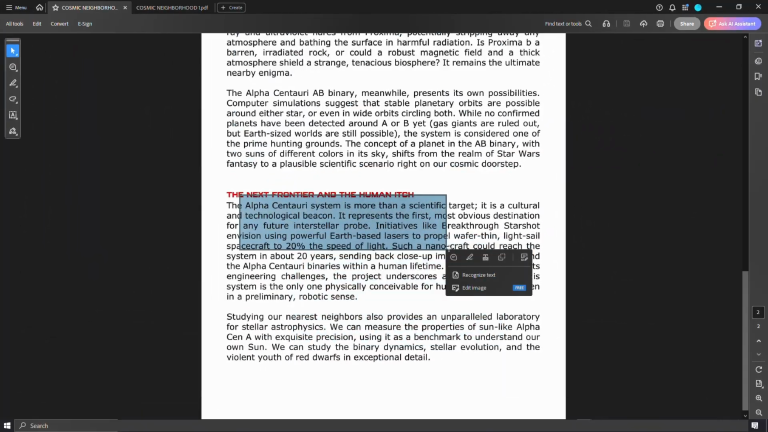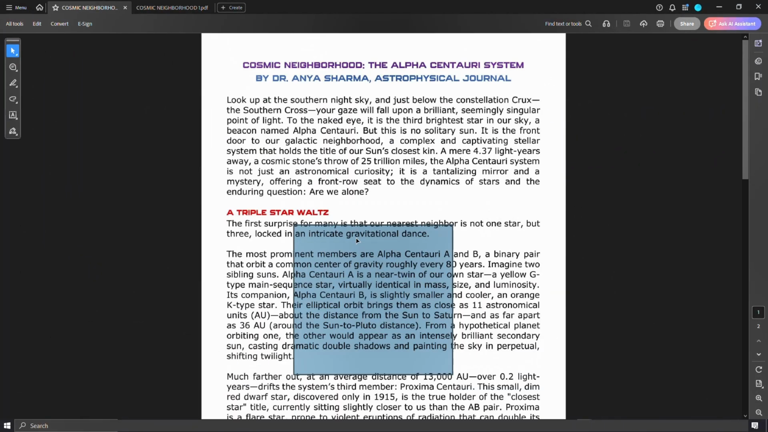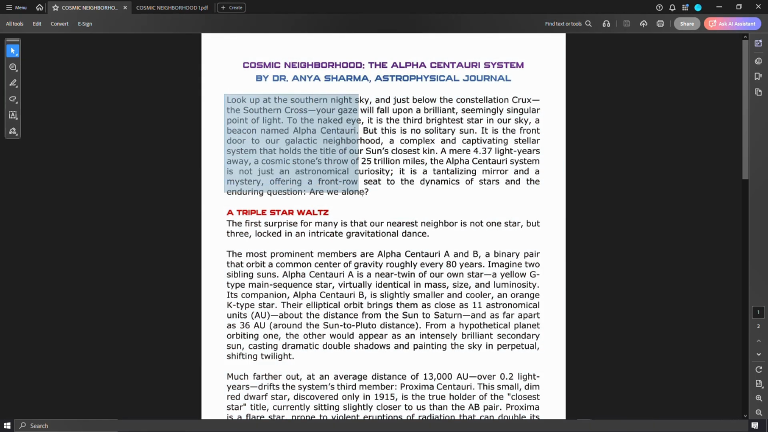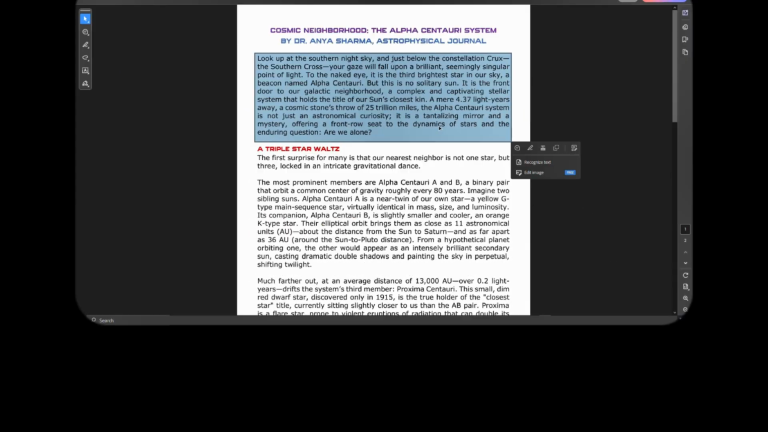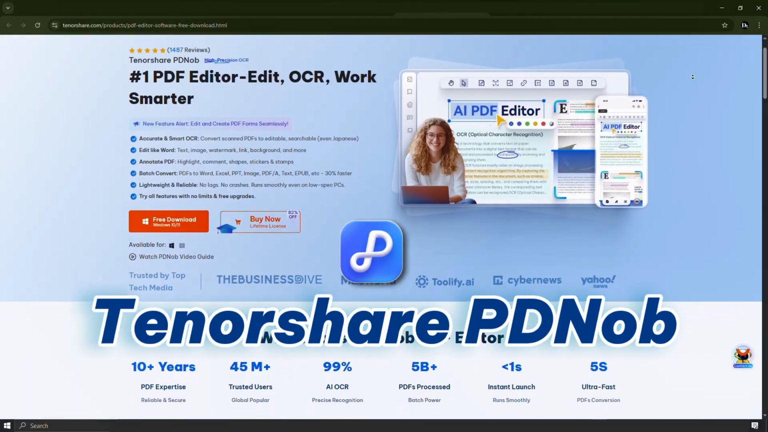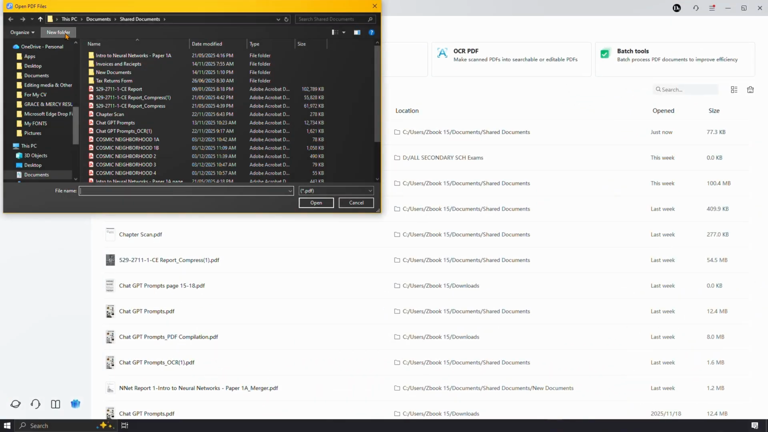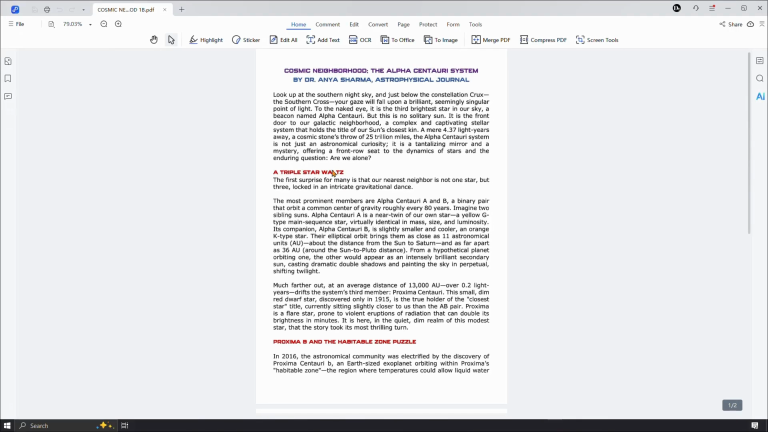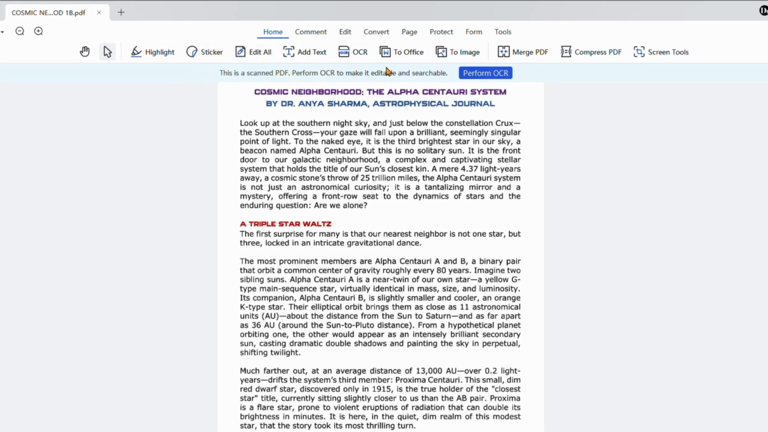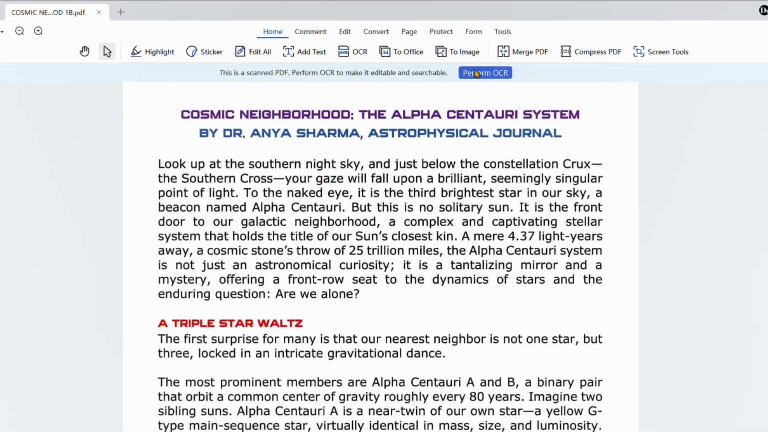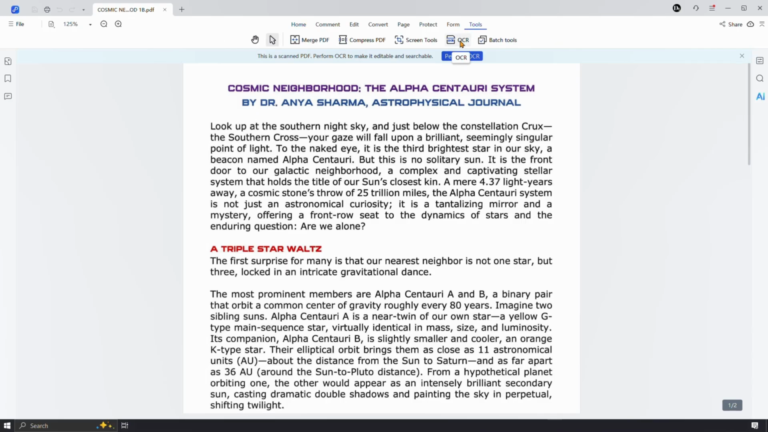Now, if you're dealing with digital files already on your computer, especially ones that need high accuracy and perfect formatting, you'll want a dedicated OCR software. That's where TenorShare PDNob comes in. Here's how simple it is. You open the software, use Windows Explorer to find and open the file. As you can see, there are several tools that you can use to work on PDF documents, and also you can see that the software has detected that you have an image-based PDF. You need to select the OCR function.